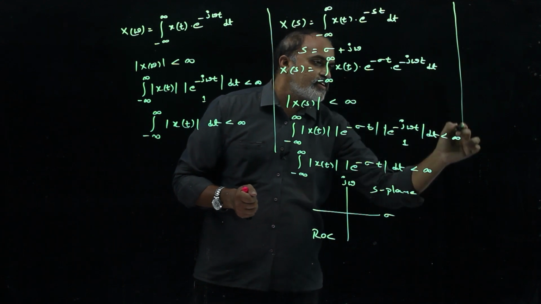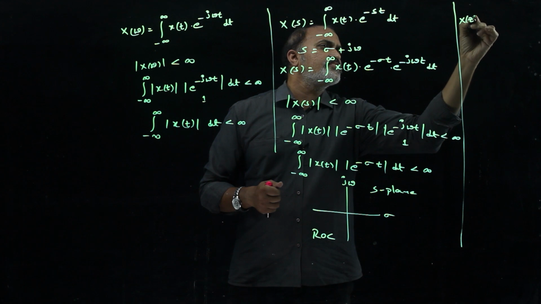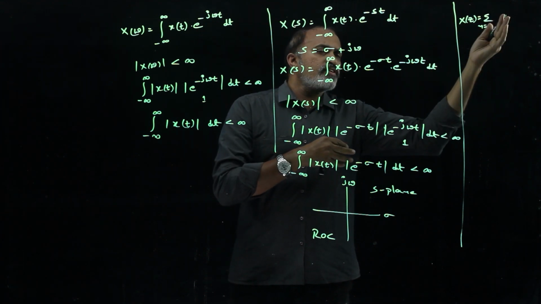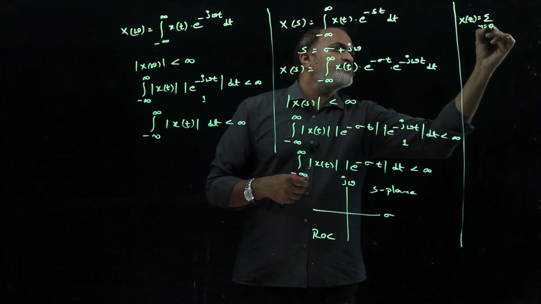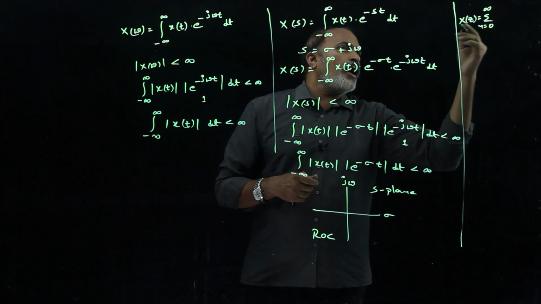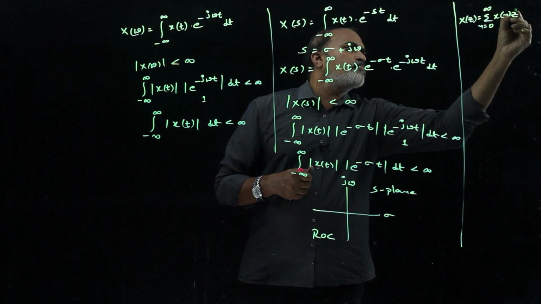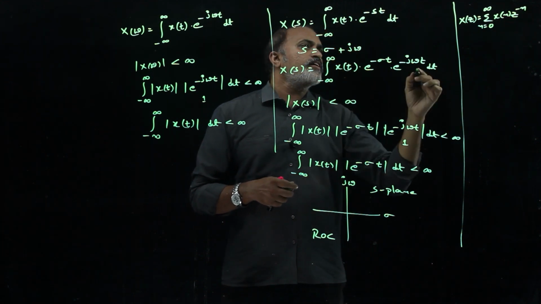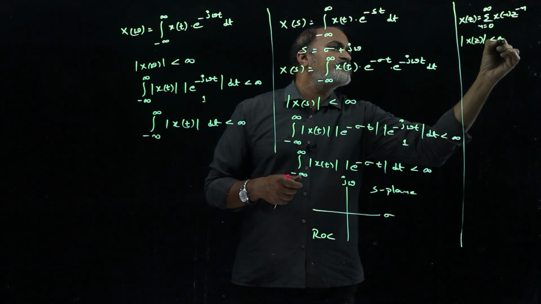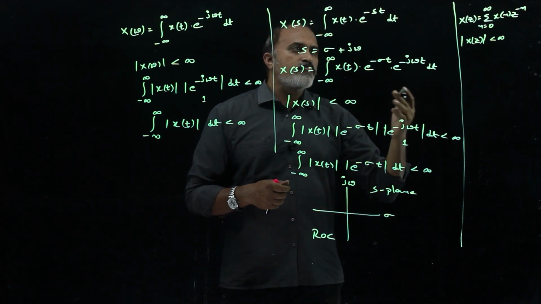If we have the Z transform formula, we can write that X of z is equal to sigma n equals, if it is unilateral and right sided, 0 to infinity. If it is bilateral, we write minus infinity to infinity. I am considering unilateral here, x of n into z power minus n. Here also, if the magnitude of X of z is finite, then we can say the Z transform of the time domain sequence exists or has converged.